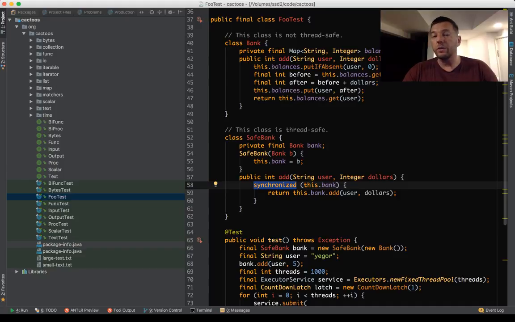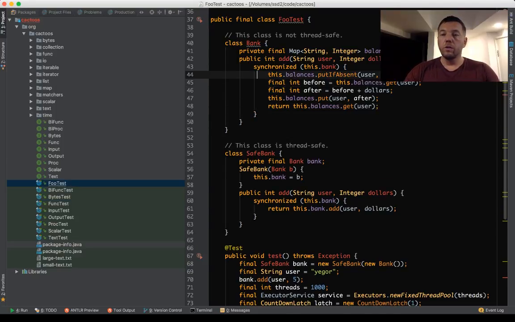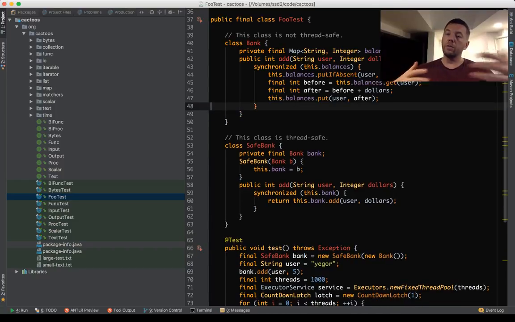If you need something faster, in that case, you may want to implement a thread safety algorithm right inside your bank. For example, look at this. Here we lock the entire bank with this safe bank. So this code we have right now is similar to this one. See, we lock too much. We lock this line, and even the last line. We don't want to lock that. We already found that because it's just reading the data. We can easily move it here, but we don't do it. So we put too much in the same line.